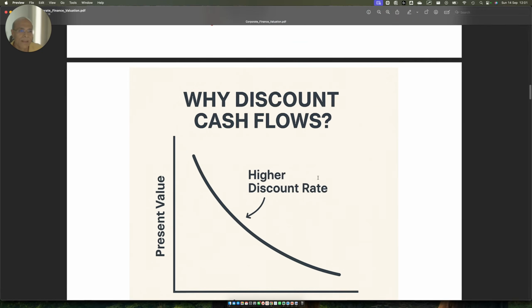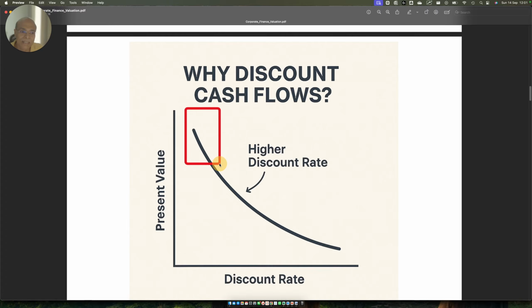Okay. So the higher the discount rate, the lower the present value of the asset. The lower the discount rate, the higher the present value.